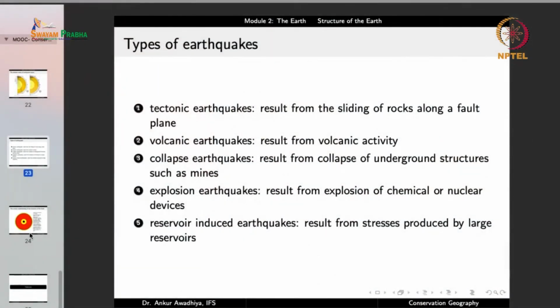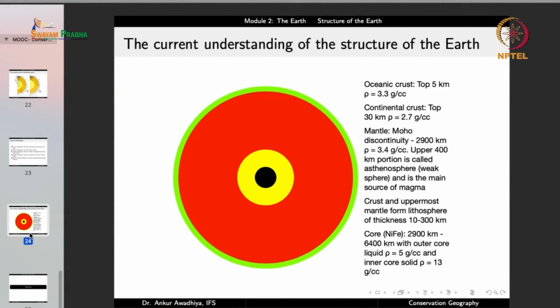Now, with all of these direct and indirect evidences, we can compute what is inside the earth, what is the structure of the earth. And we saw that the outer core is made of liquid, the inner core is solid, the density goes on increasing as we go down, the temperature goes on increasing as we go down, the crust is made of material that is very light, and this is the structure of the earth. So this is the current understanding of the structure of the earth. We have oceanic crust, continental crust, mantle, and the core. The core is divided into the outer core and the inner core.